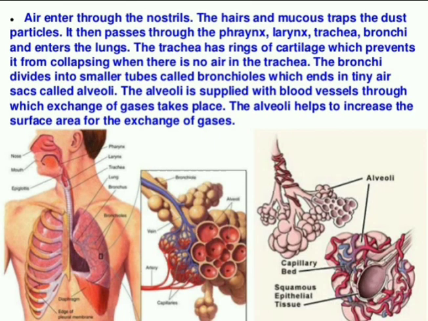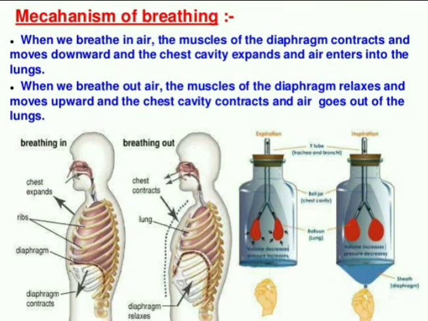Singular is bronchus, and each bronchus has so many branches called bronchioles, which end in a tiny sac-like structure. That is called what? Alveoli. And the alveoli has so many blood vessels, and it is the site for the exchange of gases, and it also increases the surface area for the exchange of gases. And look, this is the mechanism of breathing.